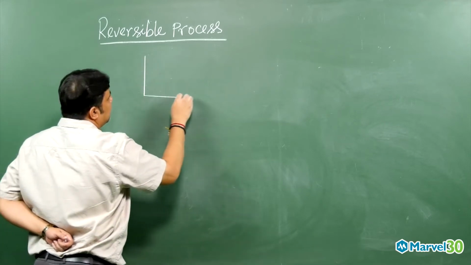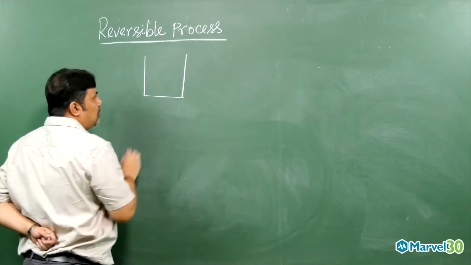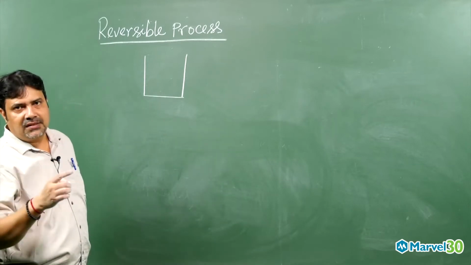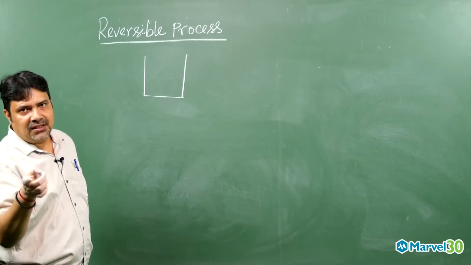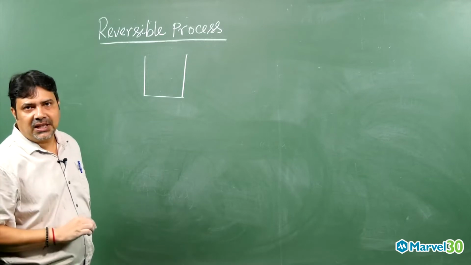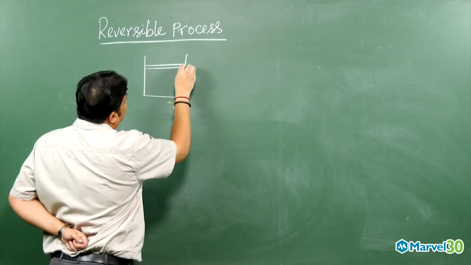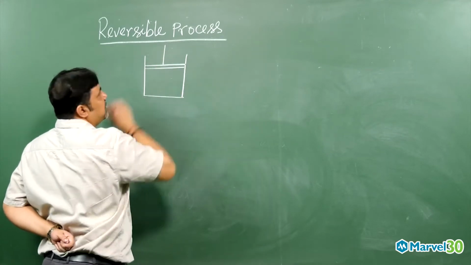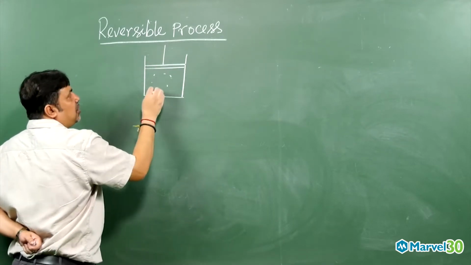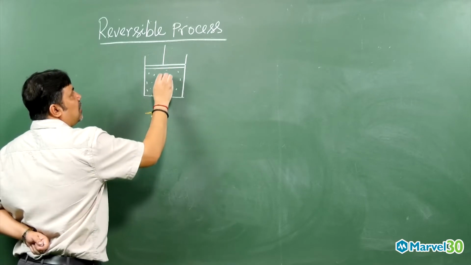Suppose in thermodynamics, you always have to understand that system means cylinder, piston, gas molecules. That is nothing but a system. So in thermodynamics you always think there is a piston, and inside the cylinder the gas molecules will be there like this.